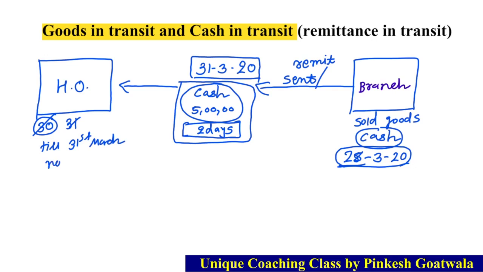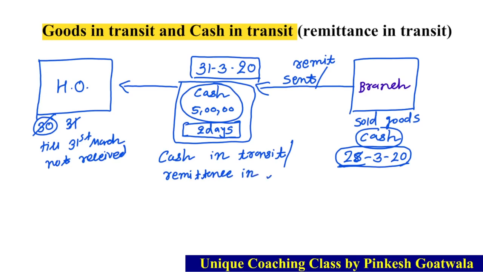Okay, not received. So the same way, this type of cash is known as cash in transit. ક્લિયર? તો આ રીતની જે કેશ છે એને આપણે શું કહીશું? કેશ ઇન ટ્રાન્ઝિટ, ઓર ઓલ્સો ઇટ ઇઝ નોન એઝ રેમિટન્સ ઇન ટ્રાન્ઝિટ. Clear? Cash in transit or remittance in transit. The same point like goods in transit.